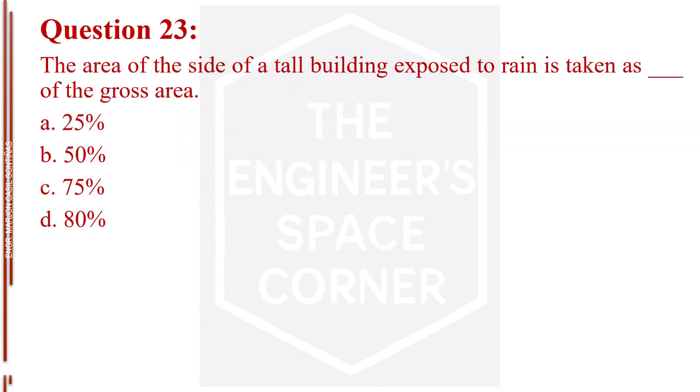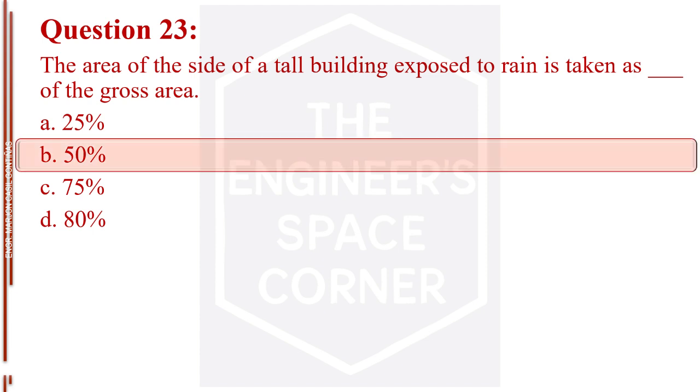Question number 23. The area of the side of a tall building exposed to rain is taken as blank of the gross area. Letter A, 25%. Letter B, 50%. Letter C, 75%. Letter D, 80%. The answer is letter B, 50%.